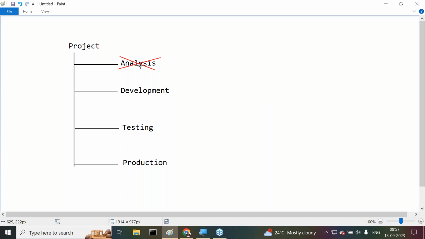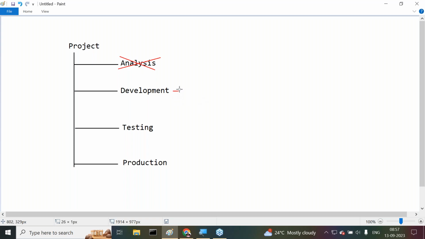Maybe analysts are available. Business analysts maybe, functional analysts maybe, different people are available in the companies. They will take care of this analysis phase. Being the ordinary normal application developer, we are not going to be involved in this particular thing. Understand it clearly. All right, if we come to the development point, developers can do the development.